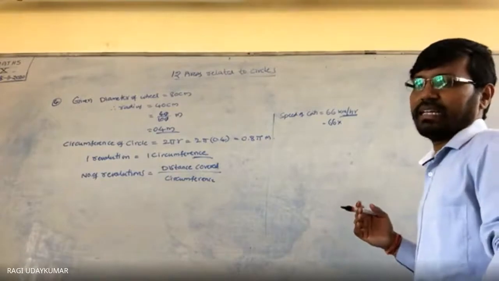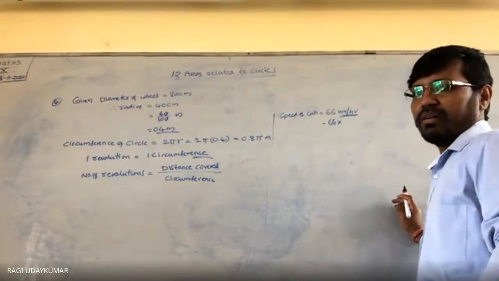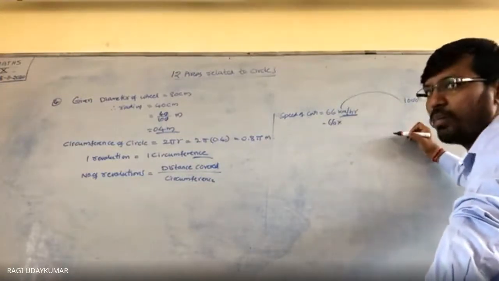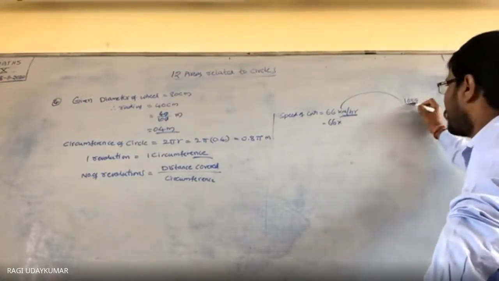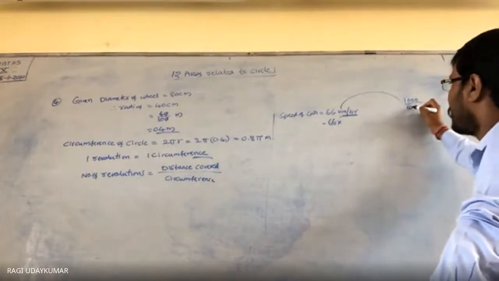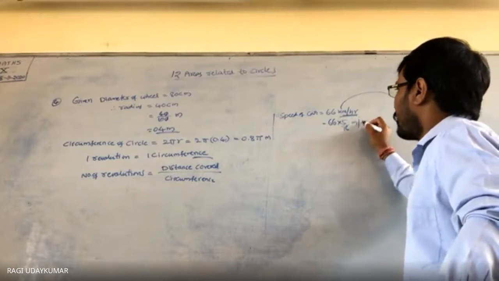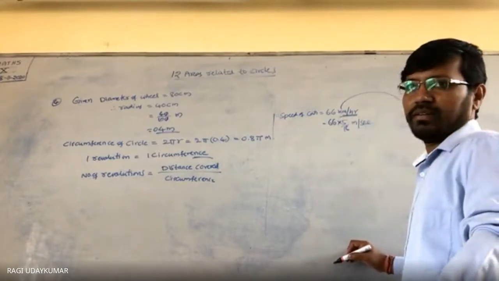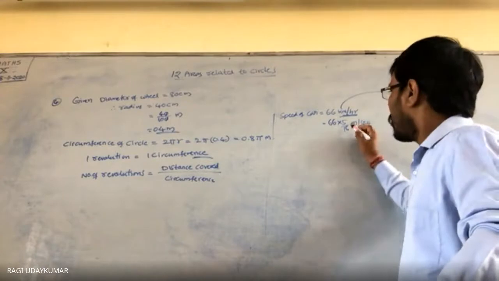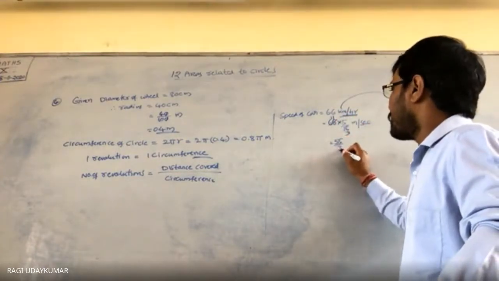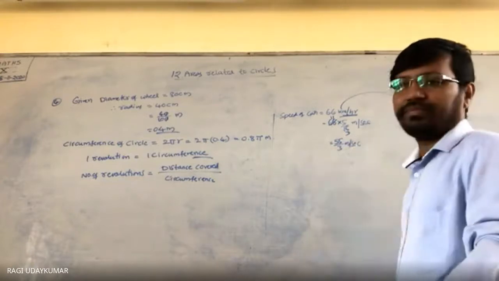You have to multiply by 5 by 18. Do you remember why 5 by 18? 1 kilometer equals how many meters? 1000 meters divided by 1 hour, which is how many seconds? 3600. So 5 by 18 you are going to get. If you multiply by 5 by 18, then you are going to get meters per second. Okay, so we are going to get 55 by 3 meters per second.